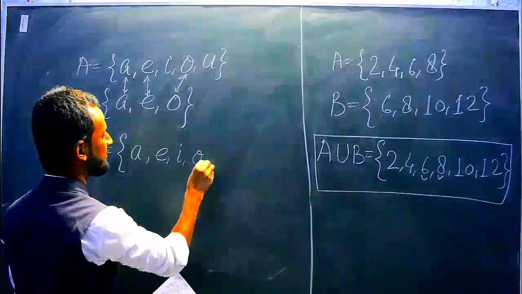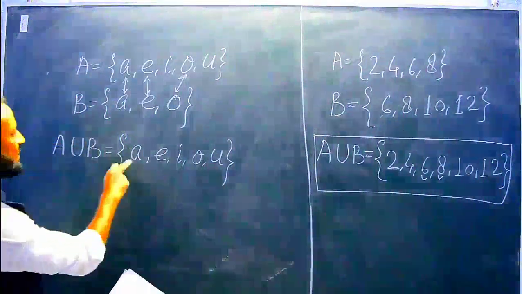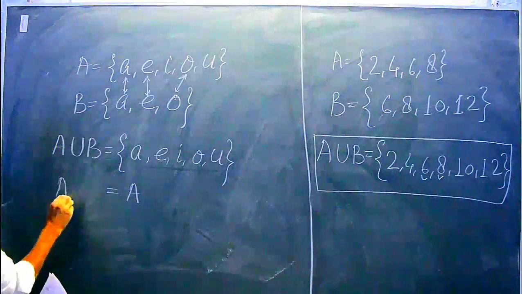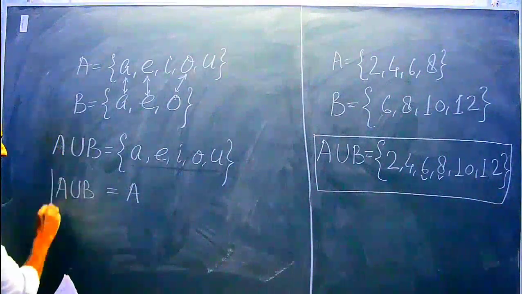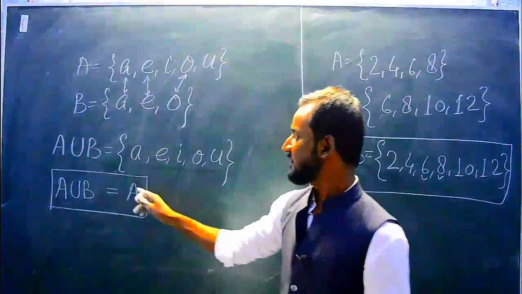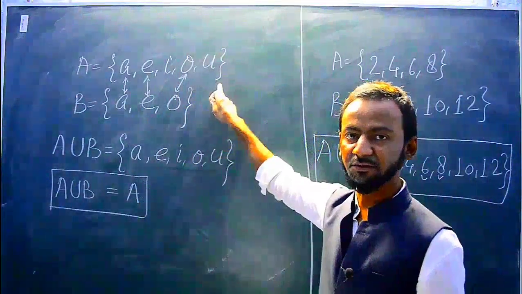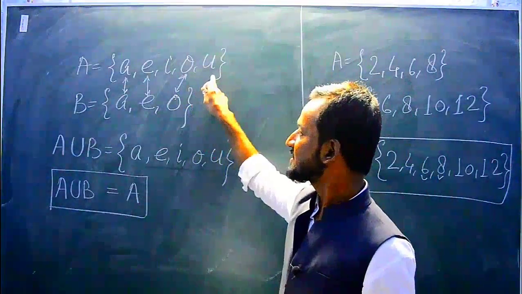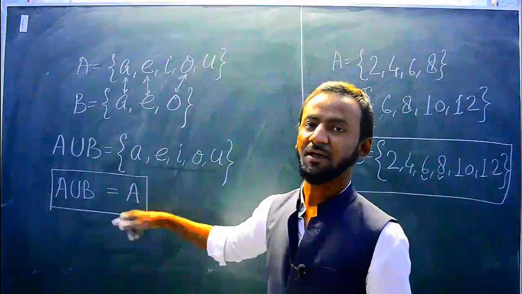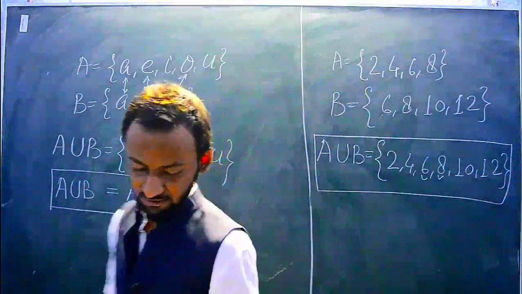So we take all the elements in the union: a, e, i, o, u. Can you see that this is the same as A? So in this particular example we got A union B equal to A. Sometimes they may ask you to prove that A union B equal to A or A union B equal to B. According to the question we will prove these things.